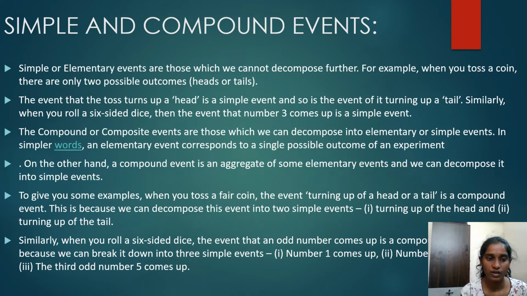To give you some examples, when you toss a fair coin, the event of a head or a tail turning up is a compound event. This is because we can decompose this event into two simple events. The first one is the turning up of the head, and the second one is the turning up of the tail. Similarly, when you roll a six-sided dice, the event that an odd number comes up is a compound event because we can break it down into three simple events. That is, number 1 comes up, second is number 3 comes up, and the third, odd number 5, comes up.